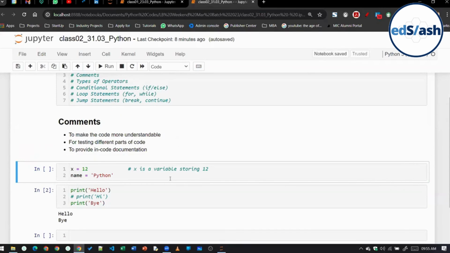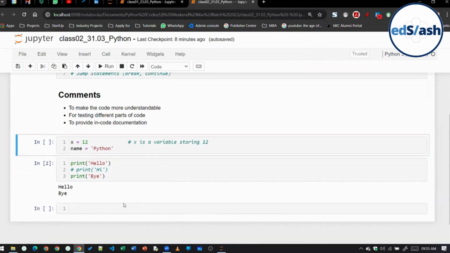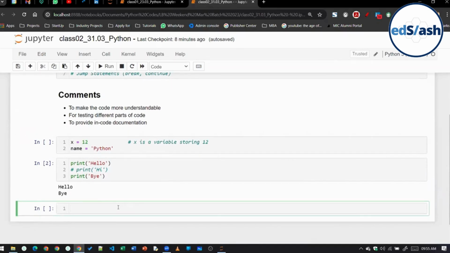Okay, so until class, there is one more thing. When we talk about comments primarily, comments can be of 2 types. Okay, there is single line comment, as we can see here, hash print hi. There is one more thing called as multiple line comments.